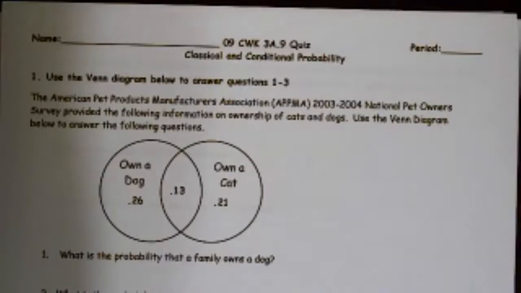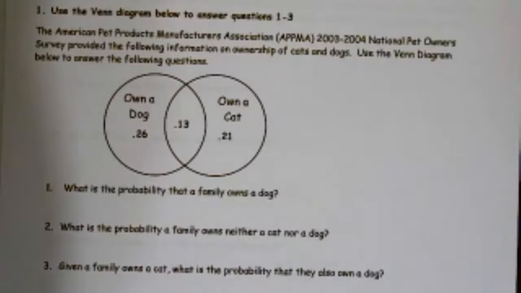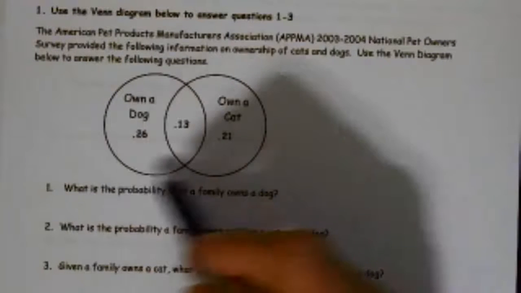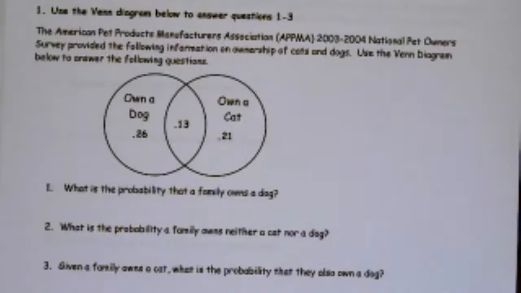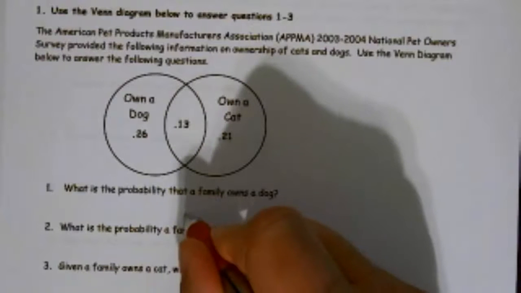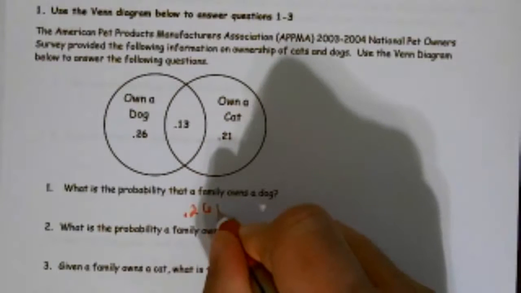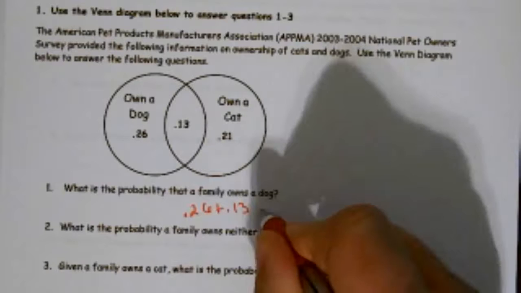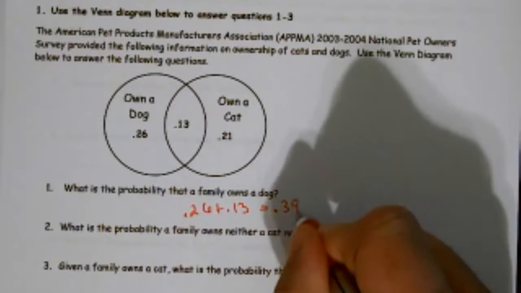All right, the American Pet Products Association gives us this Venn diagram. You use the Venn diagram to answer the questions below. What's the probability that a family owns a dog? Well, dog is this circle right here. So the probability of a dog is 0.26 plus 0.13 equals 0.39.